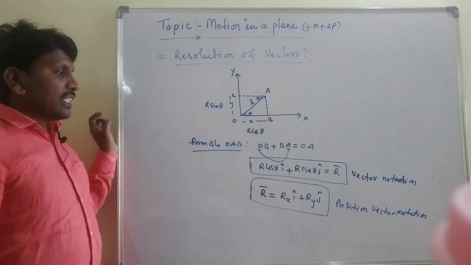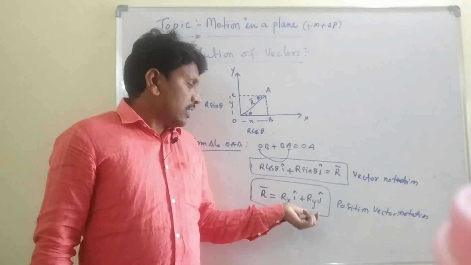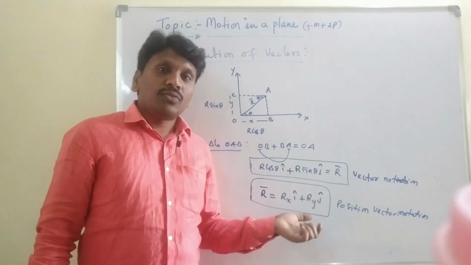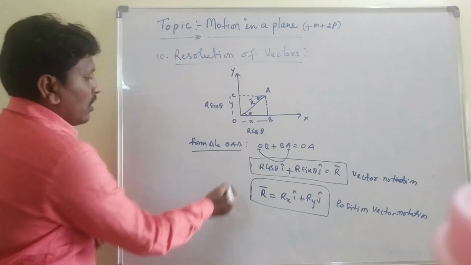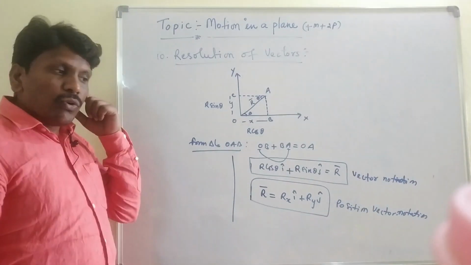And we have to represent the parallelogram law for the magnitude of the resolution vector. How can we represent the magnitude?